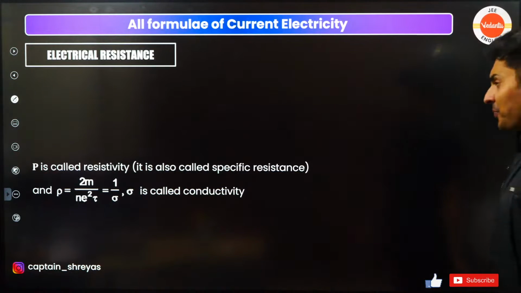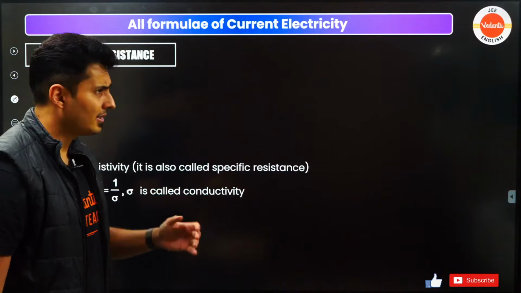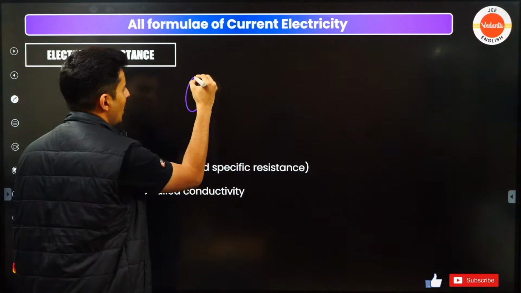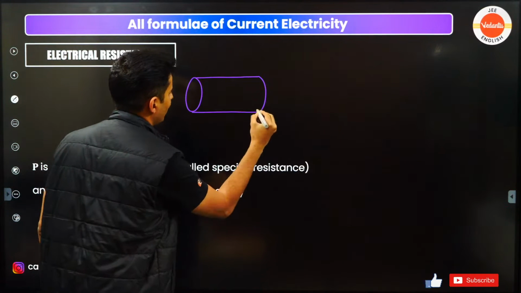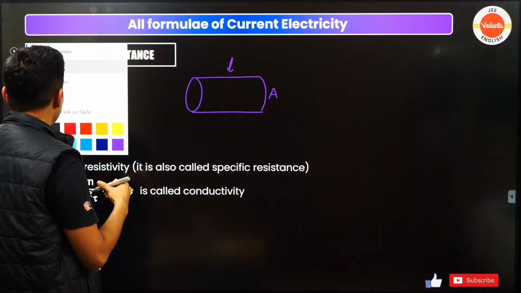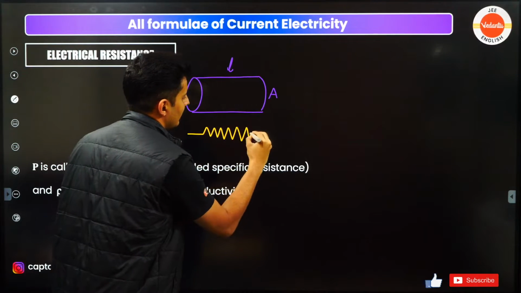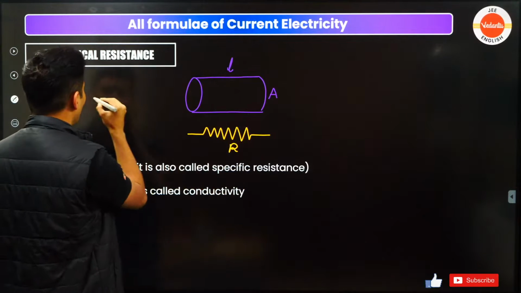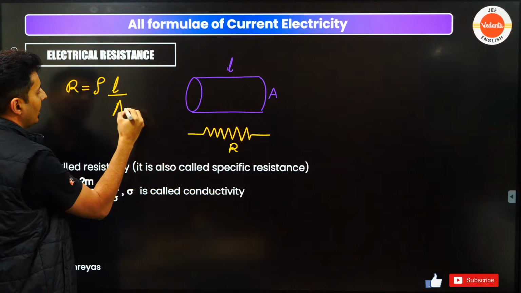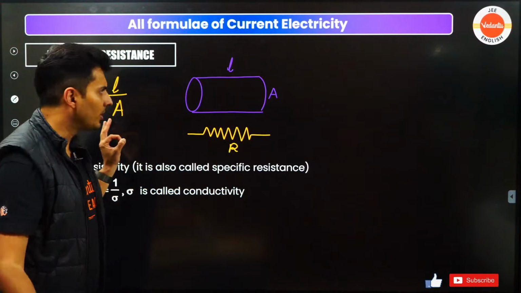Okay, next, resistance. How else can you write resistance in terms of the material characteristics? If you have a conductor of certain length L and area A, then the resistance of such a material is given by rho L by A. Keep this in mind, rho L by A, very crucial.